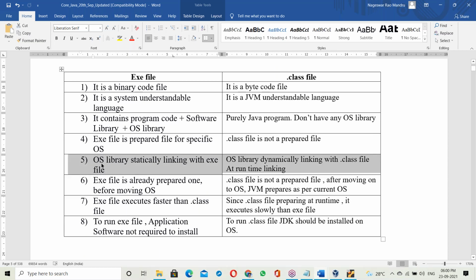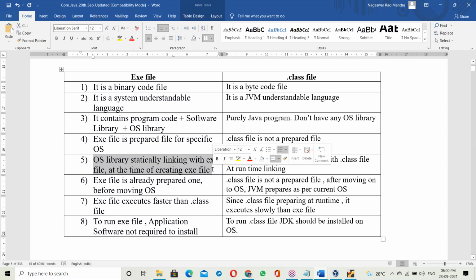For an exe file, the OS library is statically linked with the exe file at the time of creating the exe file.